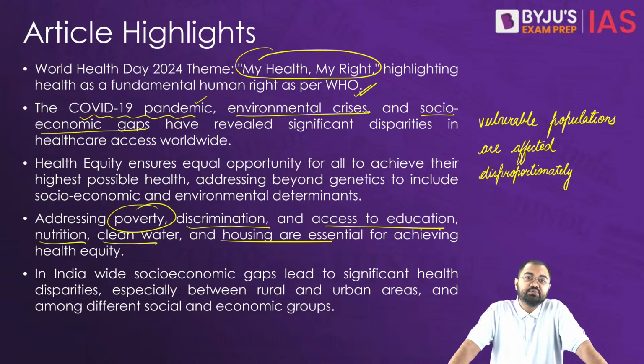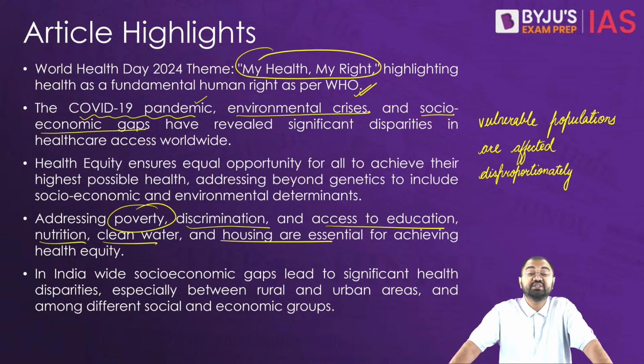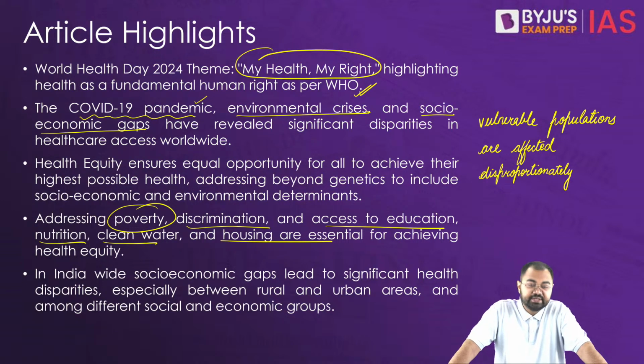So we need to understand that there are all these issues. Similarly, when we talk about gender disparities, anemia rates have been higher in women, especially women from the poorer sections of society.